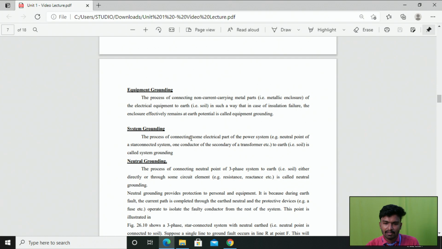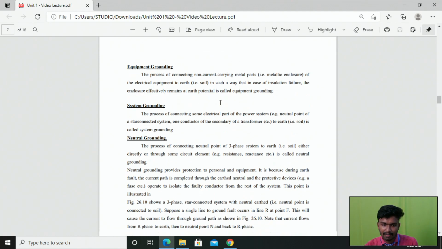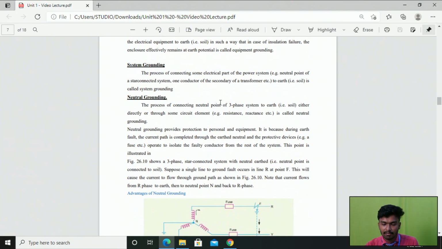So equipment grounding means we connect one part of the equipment, the non-current carrying part, to the earth. If you are connecting that non-current carrying part to the earth, that is called equipment earthing. If, instead of a non-current carrying part, you are connecting some electrical part of your power system to the ground, that is called system grounding.